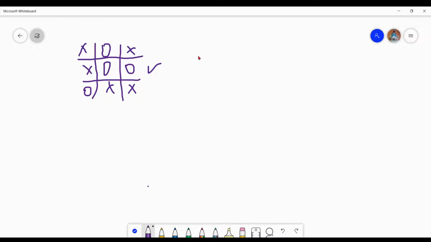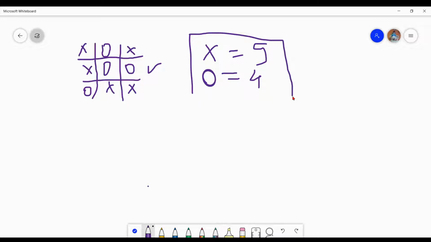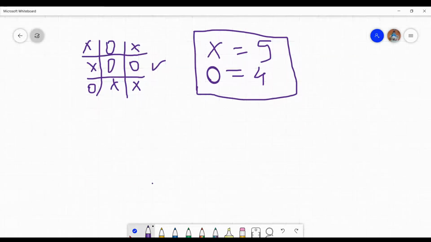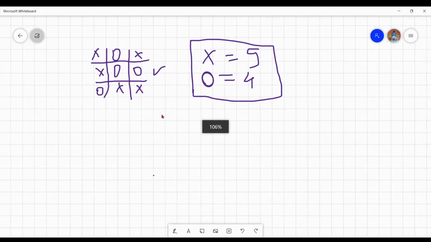When a valid condition arises, the number of x is equal to 5, right? This is for all the cases, right? 1, 2, 3, 4 and 5. But the number of o is 4, right? So remember that this is for all the test cases, okay. So now consider the second example, okay. I'm taking the second example.